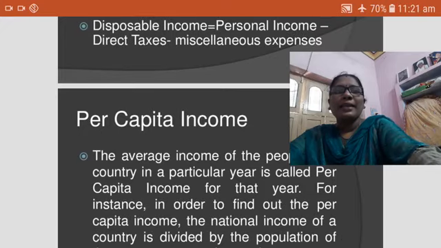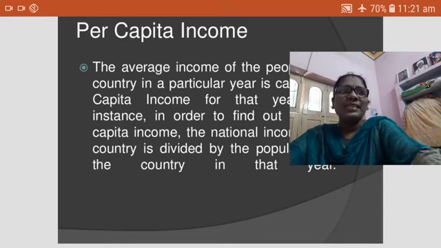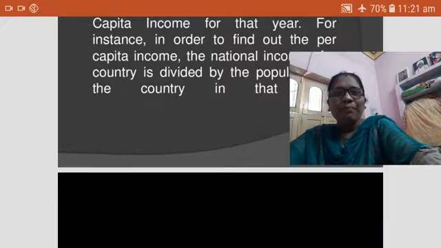Next, per capita income. Per capita income means national income divided by the total population of a country. So per capita income, what is the equation? Per capita income equals national income by population. PCI equals NI by P. So that is the per capita income.